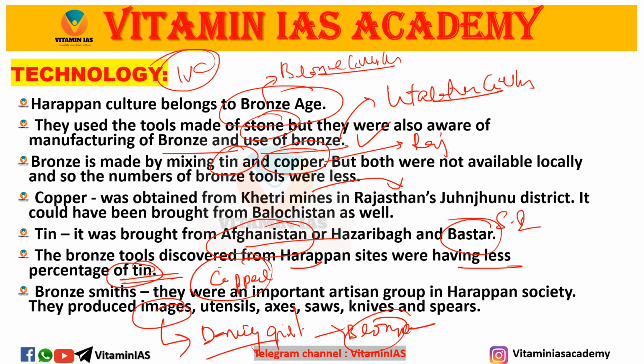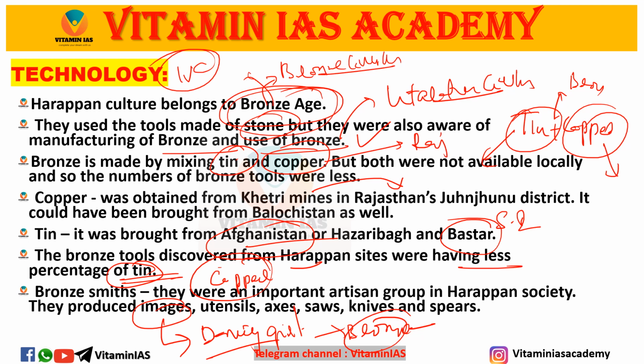The technology of IVC belongs to the Bronze Age. They made tools with stones, but they also had the idea of manufacturing and using bronze. Bronze is made by mixing tin and copper. Tin plus copper, that is bronze. We already discussed where we import tin from, and where we import copper from.